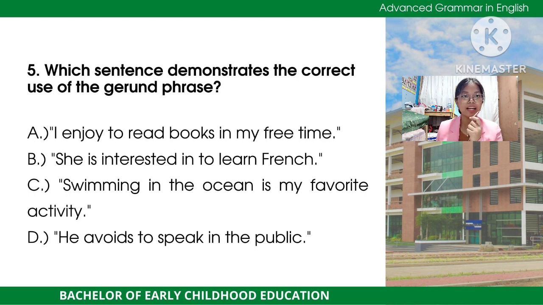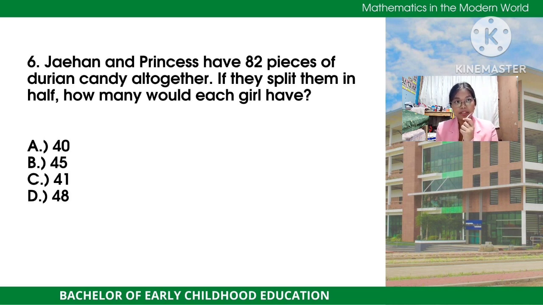Alright, so we have here the next question, which is item number 6 of the core subject mathematics in the modern world. We have here the problem: Jayhan and Princess have 82 pieces of durian candy altogether. If they split them in half, how many would each girl have? We have here the choices. Letter A, 40, letter B, 45, letter C, 41, and letter D, 48. If you want to answer it or solve it, you can. So, can you guess what is the right answer?